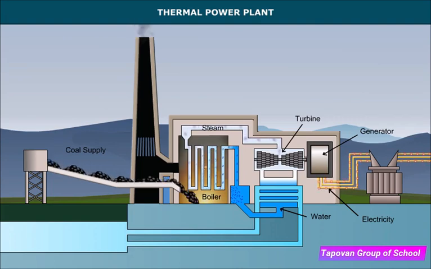Thermal power plant. In a thermal power plant, electricity is generated using superheated steam. Coal is burned to produce heat or thermal energy, which is used for heating water. Upon heating, water changes into steam. The steam then moves or spins turbines, which in turn activate generators to produce electricity. Thus, in essence, heat energy is converted into electrical energy.